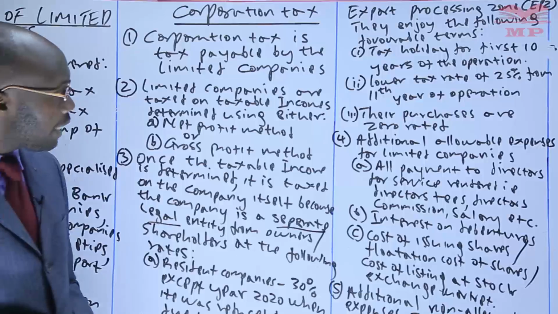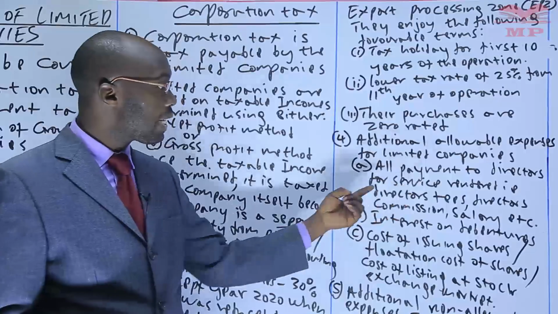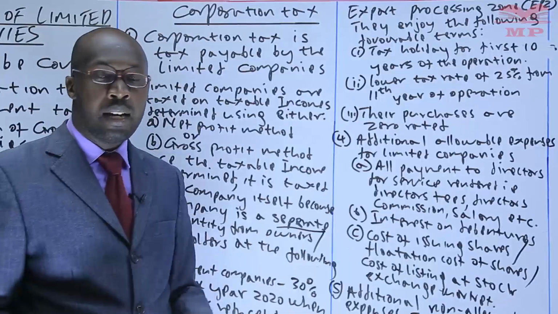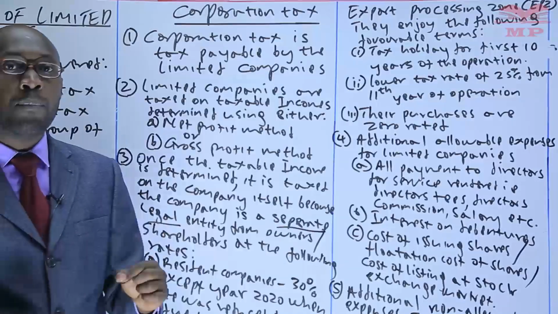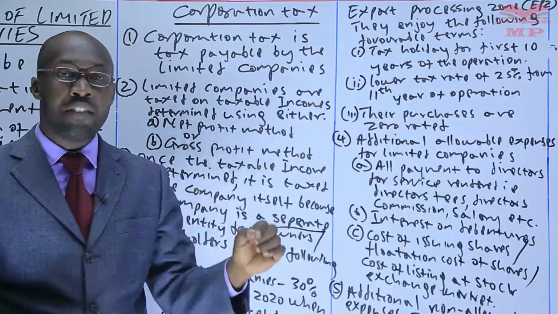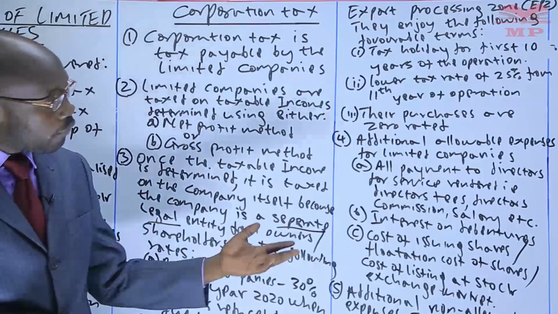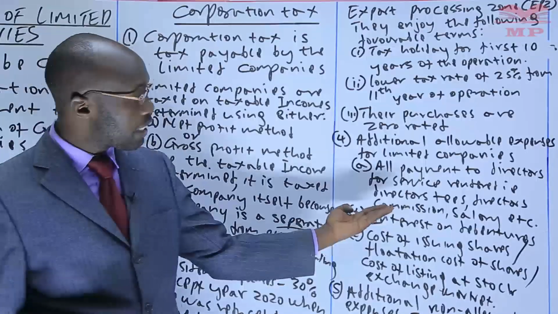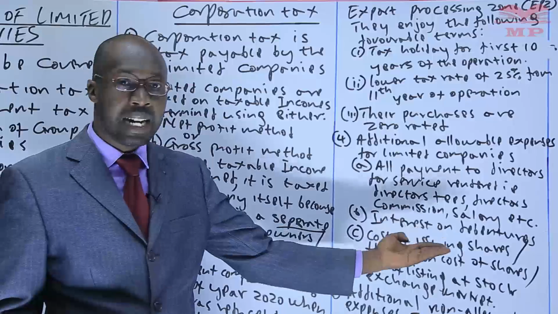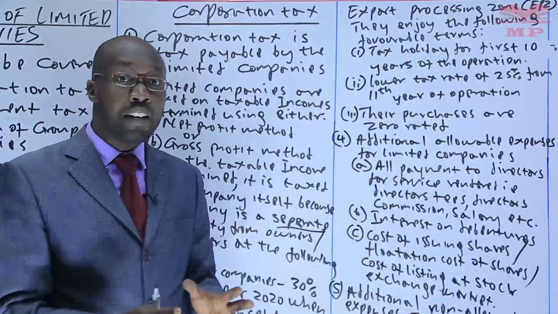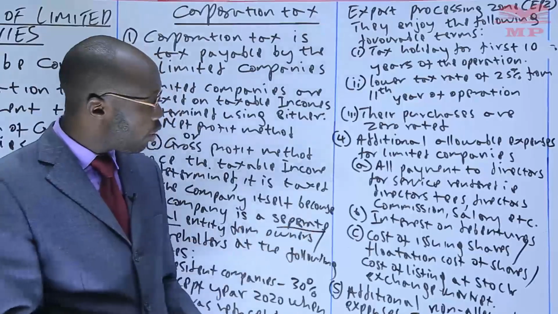So one of them we have said is the payment to the directors of the company for the service rendered. Directors are usually considered to be employees of the company. So if they render the service in any way and they are paid for that, that is supposed to be an allowable expense. And you'll find it being mentioned like director's fee, director commission, director salary, any, as long as it's for the service rendered, that is supposed to be an allowable expense.